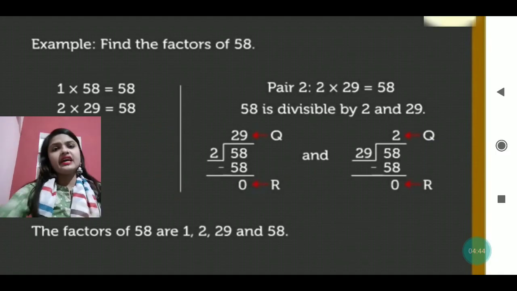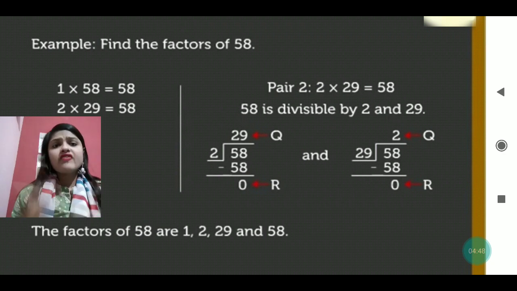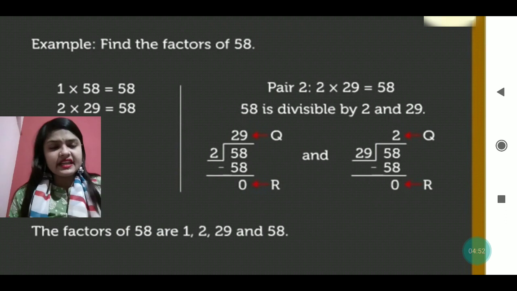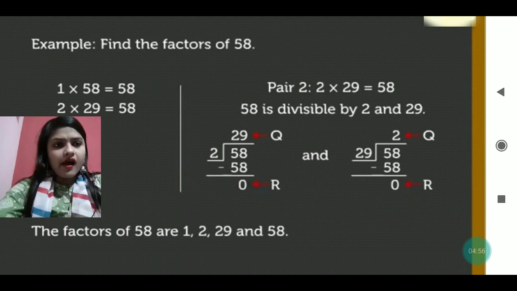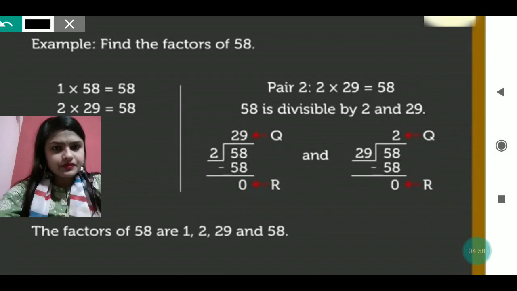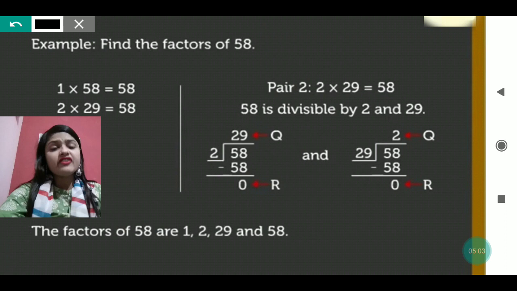Like you can see here, it is written, find the factors of 58. Suppose this kind of question is given, find the factors of 58. So what will you do in that case? It is written here, you can see, pair. Just see, we are dividing here. What are we doing? We are dividing 58.